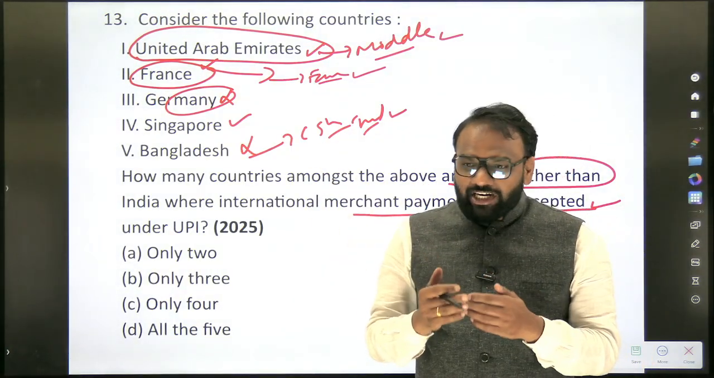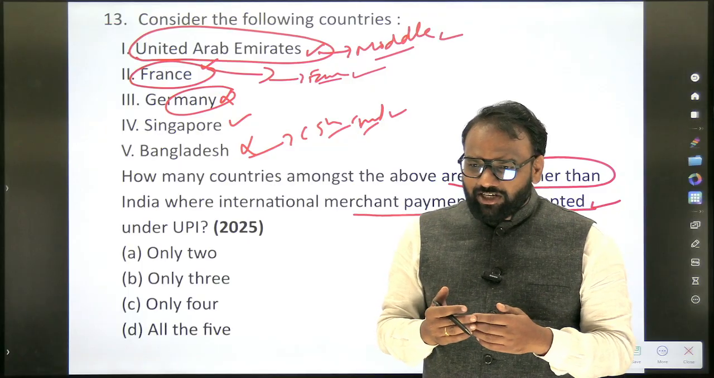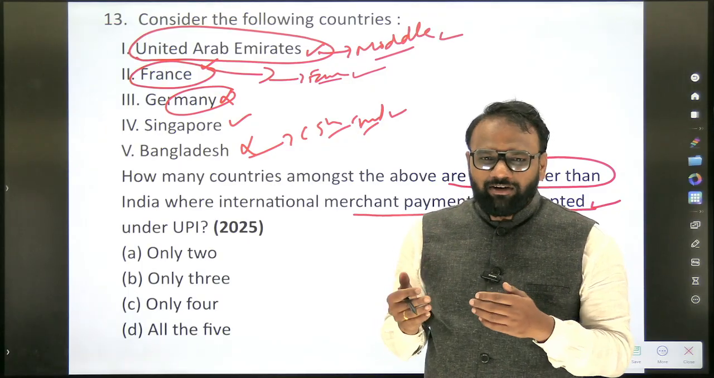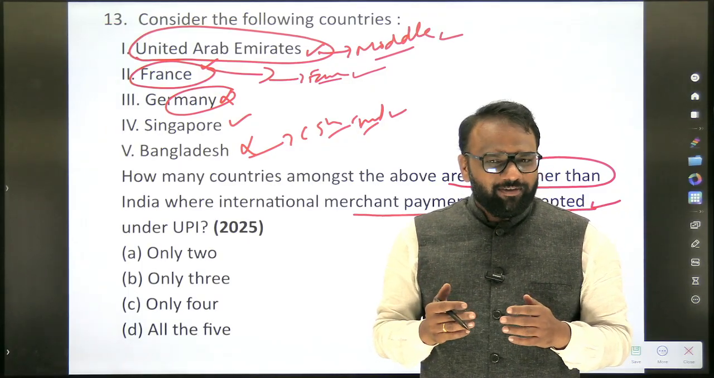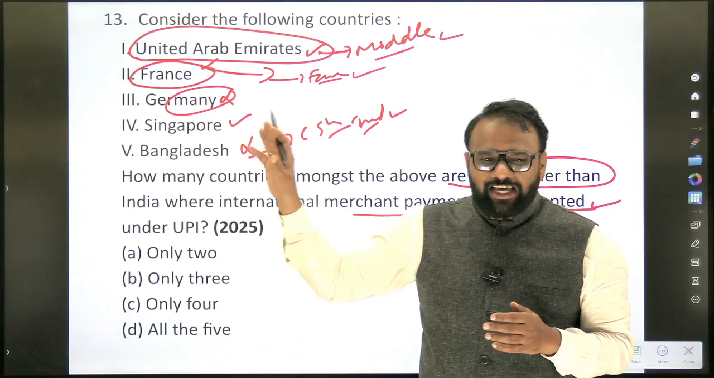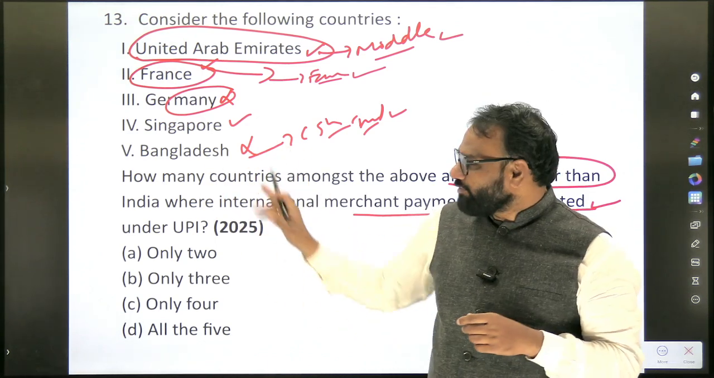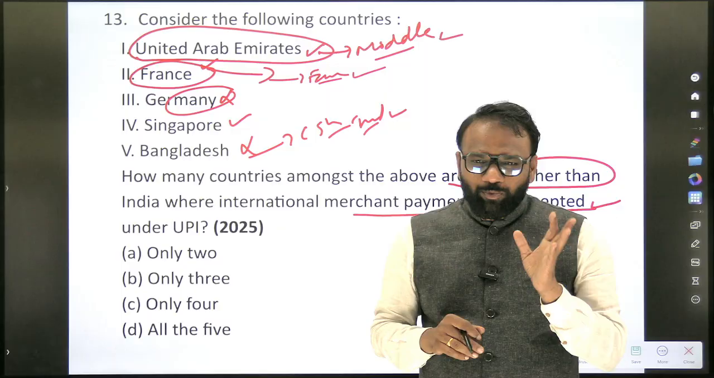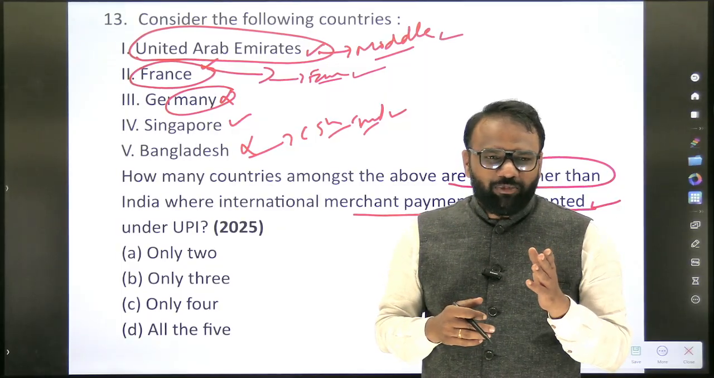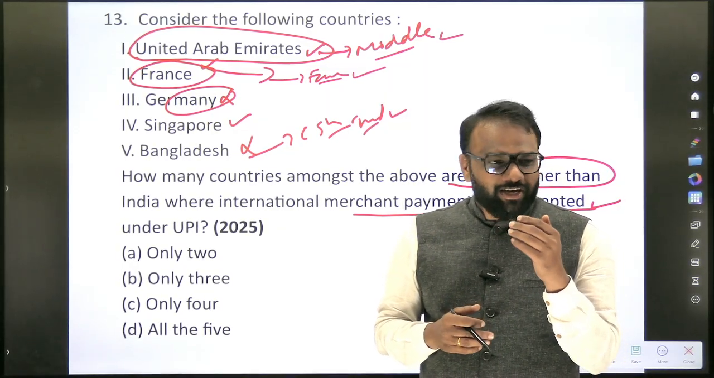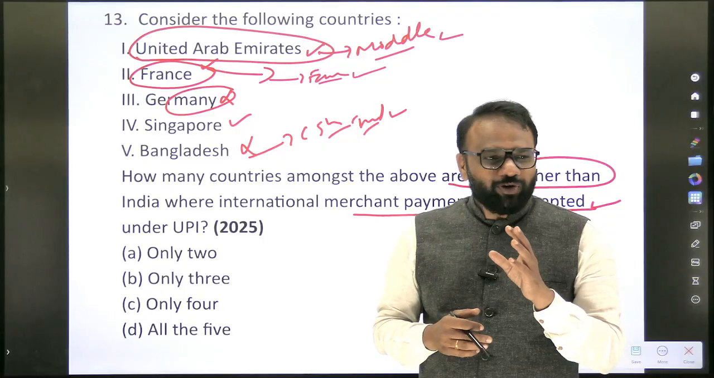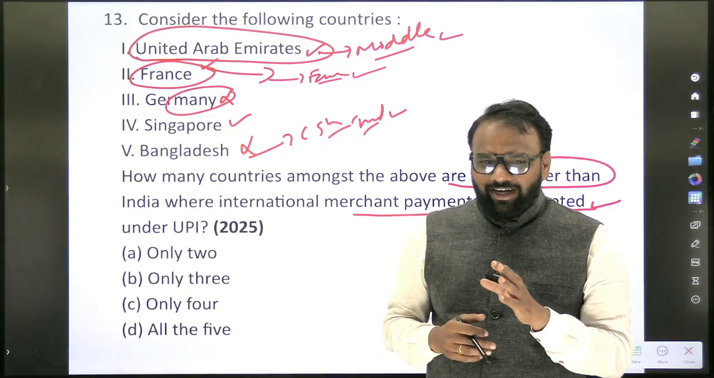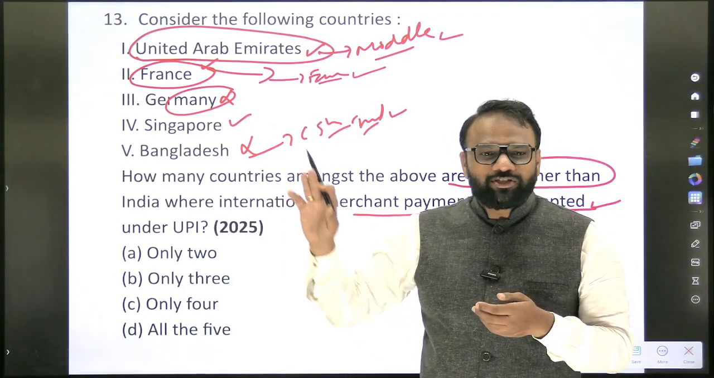Which are the major Asian countries? Russia, China, Japan. So have they started accepting UPI? In the examination, let's assume they make China one of the options. So will China accept UPI? It will never accept UPI because it does not accept many social media sites of other countries. So it is not going to accept the payment system of India. So based on such logic, now you have to search for Russia.